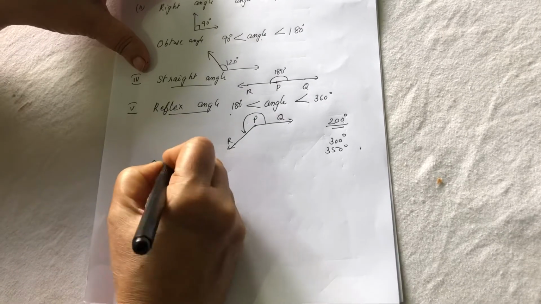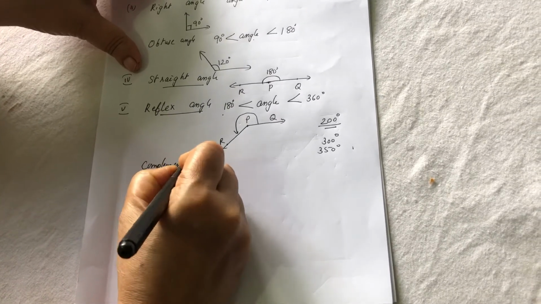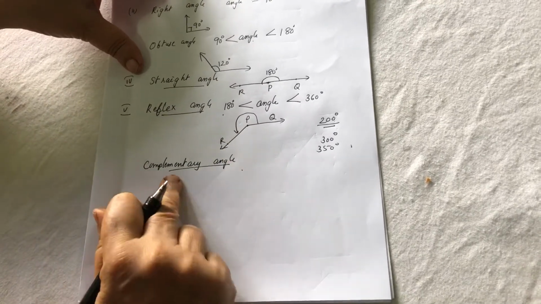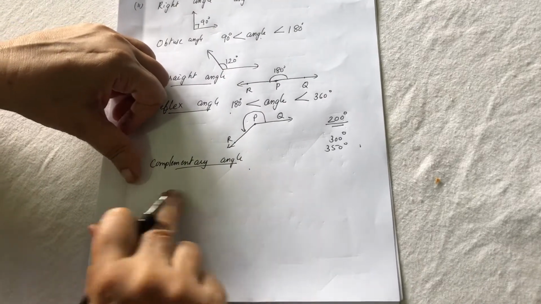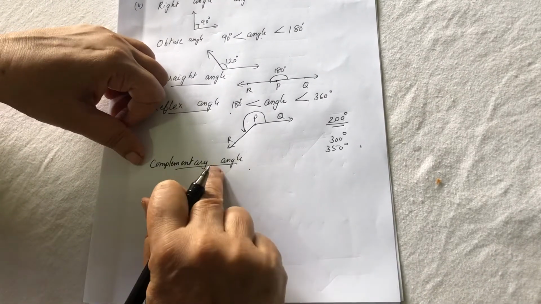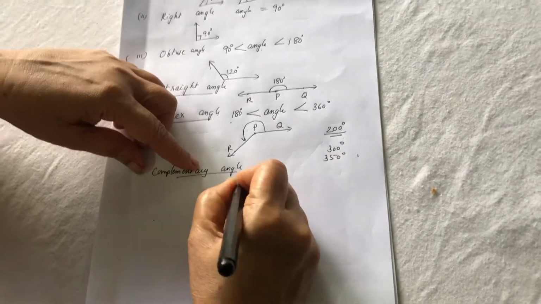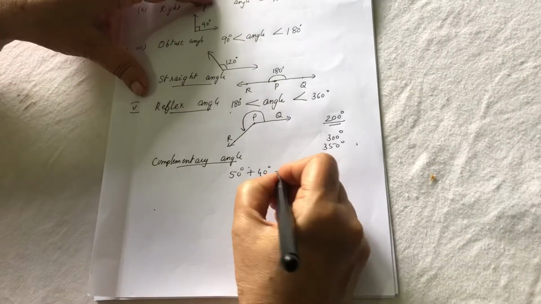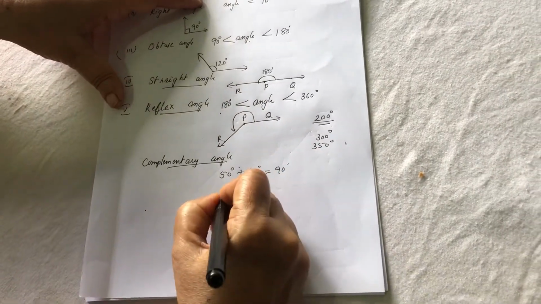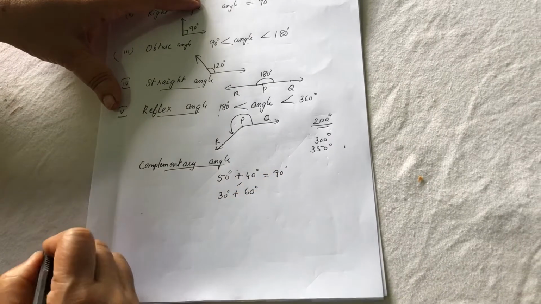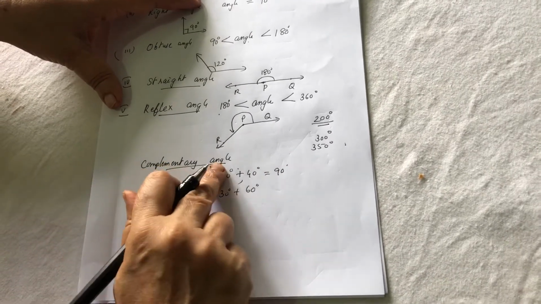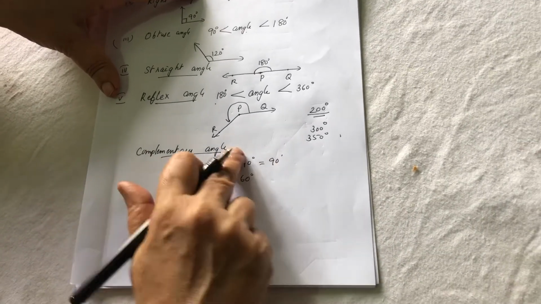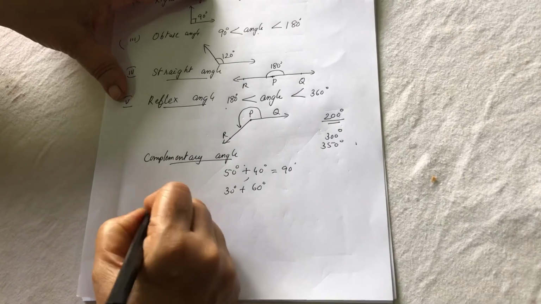You have learned what complementary angles are. Two angles whose sum is 90 degrees are called complementary angles. 50 degrees and 40 degrees are complementary angles because when you add them, it comes to 90 degrees. And 30 degrees and 60 degrees are also complementary, since when you add them, it comes to 90. Therefore, two angles whose sum is 90 degrees are called complementary angles.